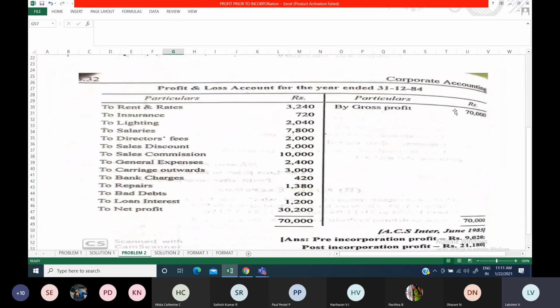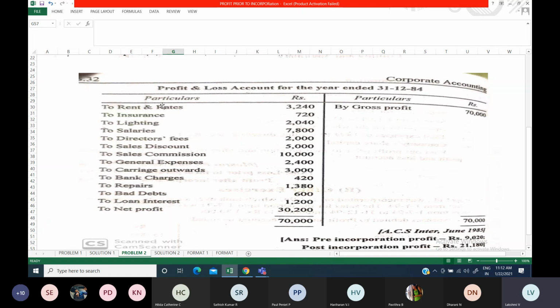Now let us see gross profit. It will be done based upon sales ratio. Like this, for every individual item you have to find out the time ratio or sales ratio under which you have to do the appropriation. Rent, rates, all those things will not fluctuate, they do not come under variable expenses.